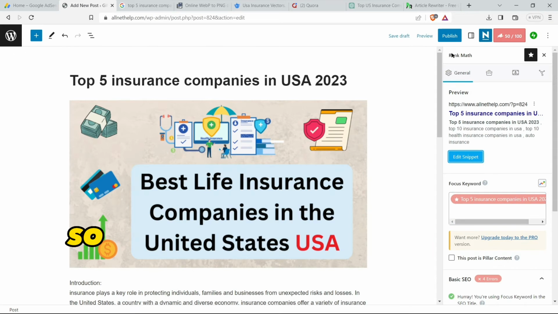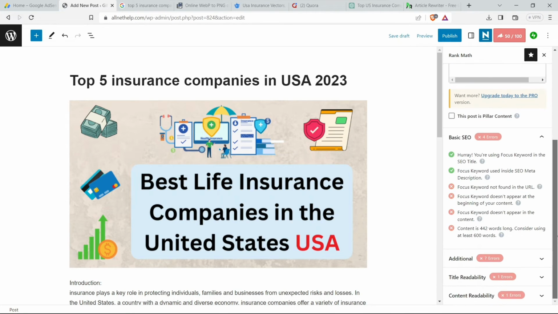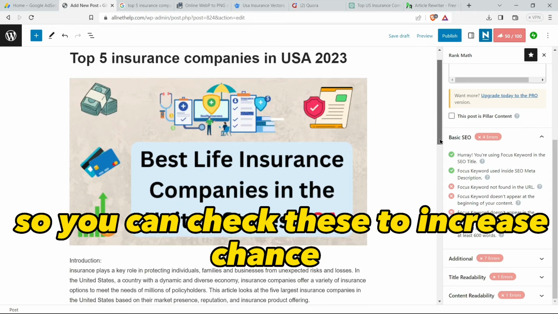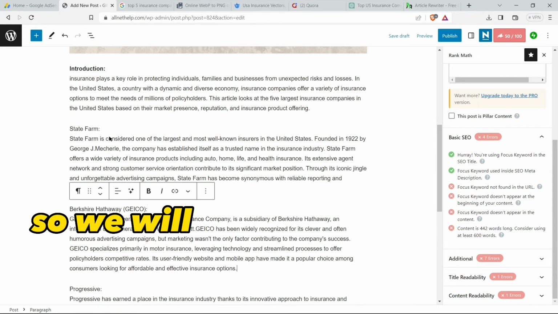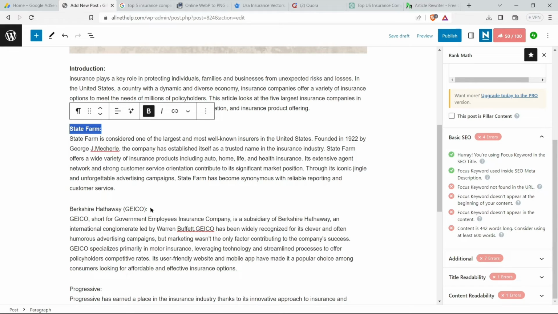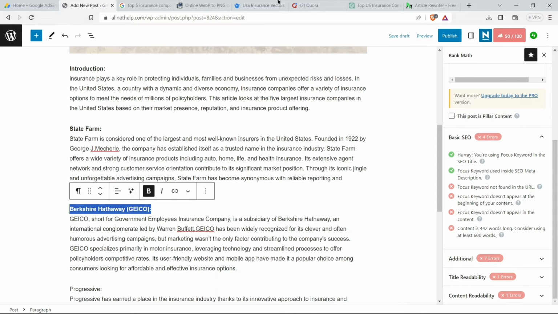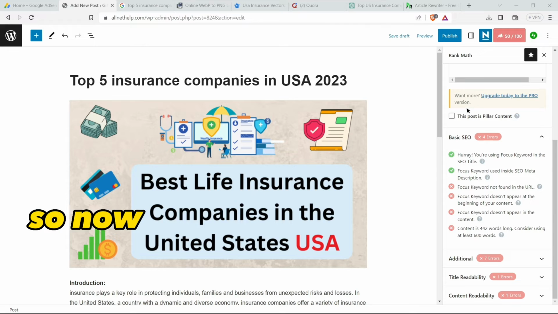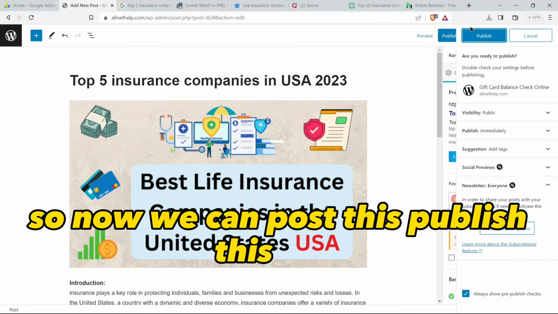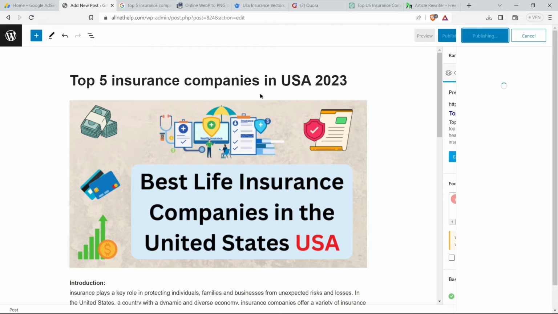Click. So now we will publish this. So you can check these to increase chance of. So we will turn this into bold, so that, so now we can post this, publish this post.